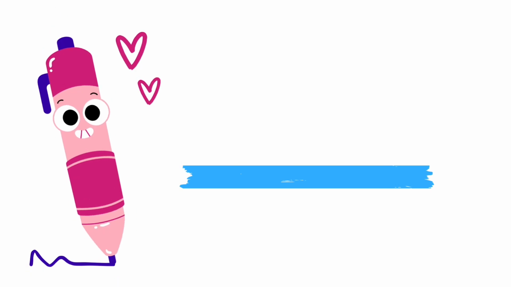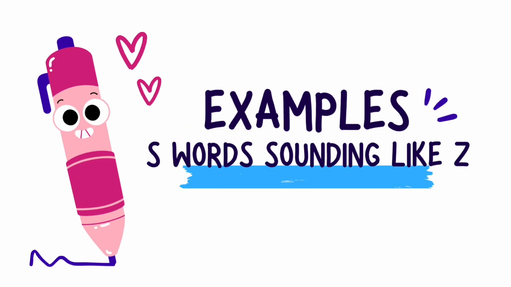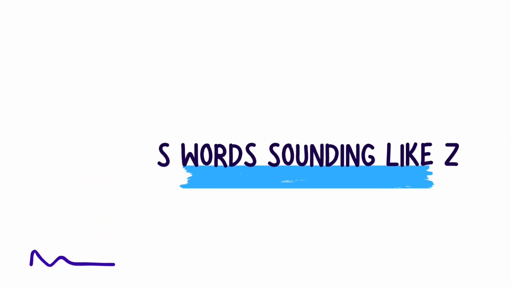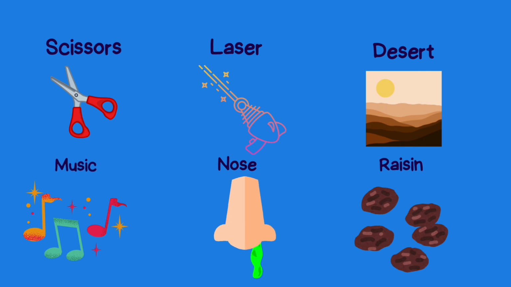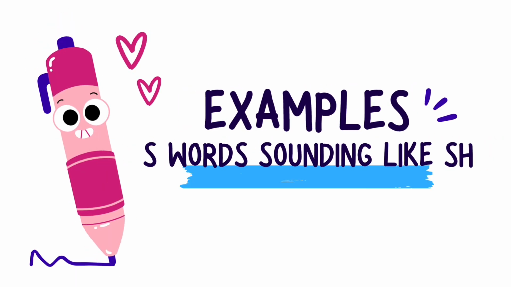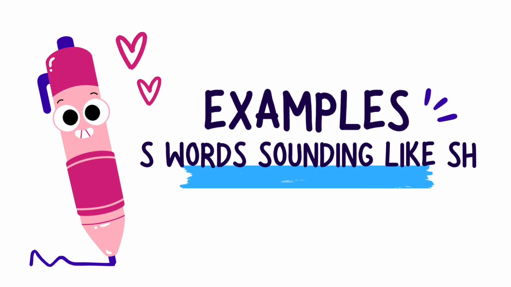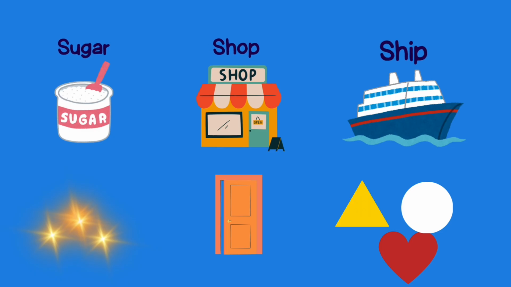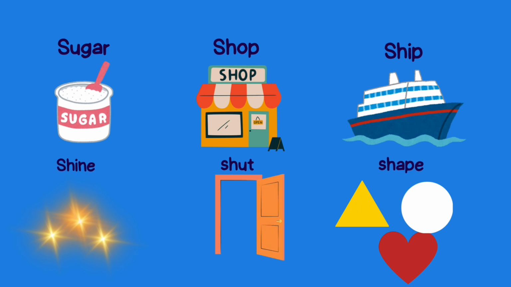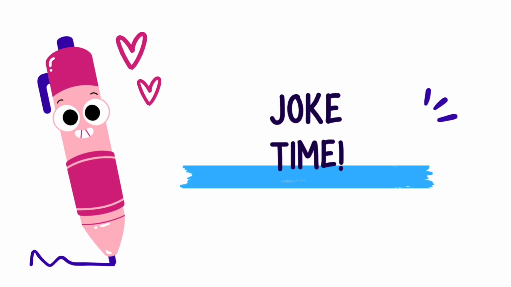You hear that S? Here are some examples of S words sounding like Z. Listen close. Scissors, laser, desert, music, nose, raisin. See, it sounds like Z. Some examples of S words sounding like sh, S-H. Sugar, shop, ship, shine, shut, and shapes. You hear that S-H sound?